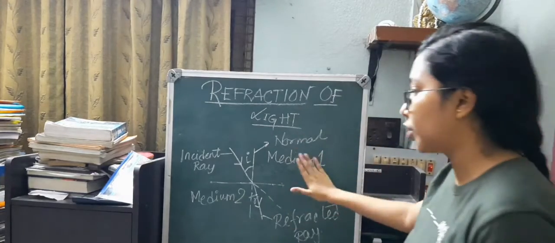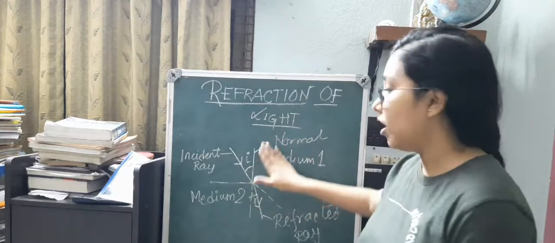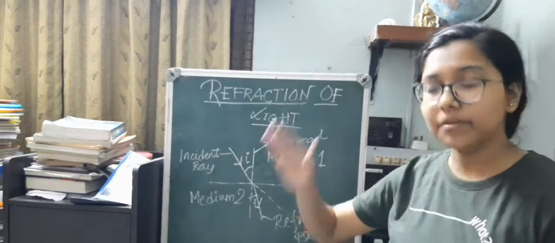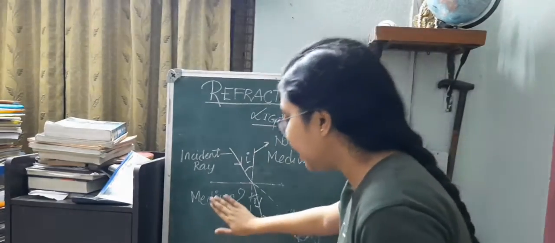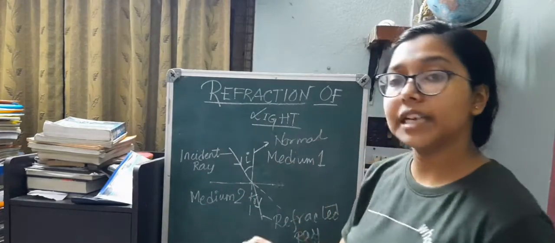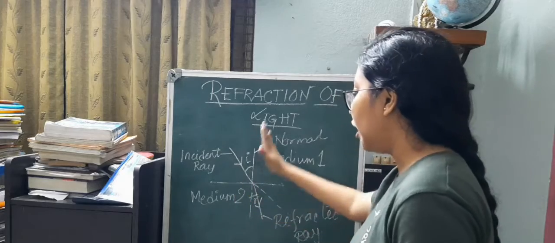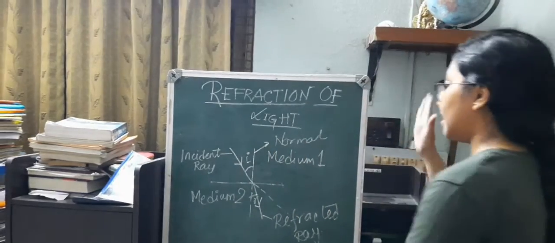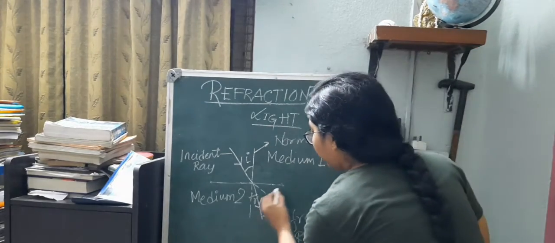Here in this case we have plotted what happens. We have shown the ray diagram when light is traveling from an optically rarer medium to an optically denser medium. Denser medium because, again I am saying, it has bent towards the normal. So the angle of refraction is less than the angle of incidence because it has bent towards the normal.